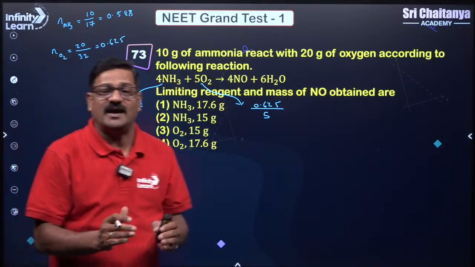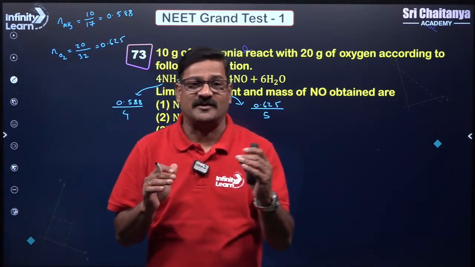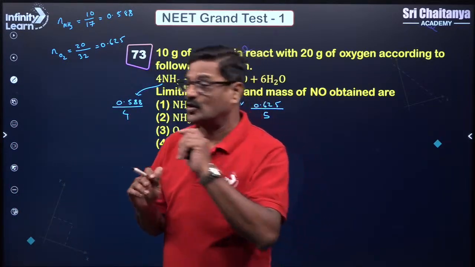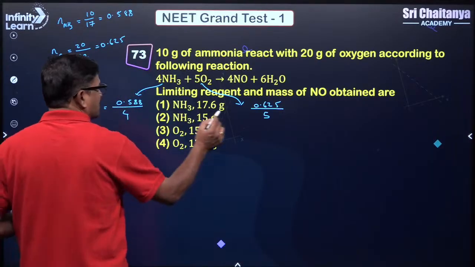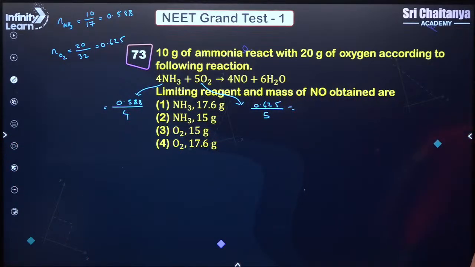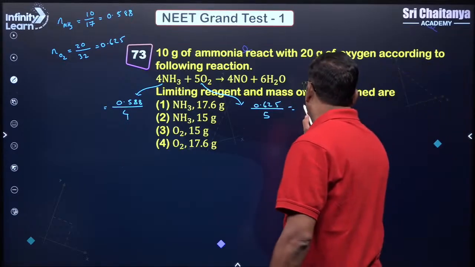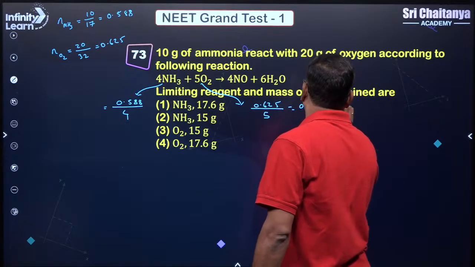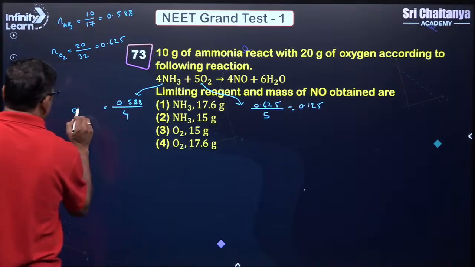The available number of moles should be divided by the stoichiometric number. So you are going to get 0.125 and 0.147.